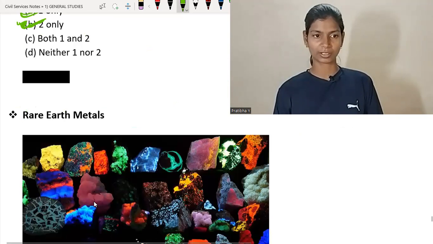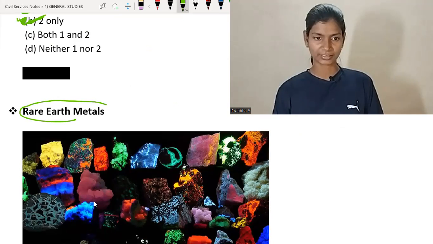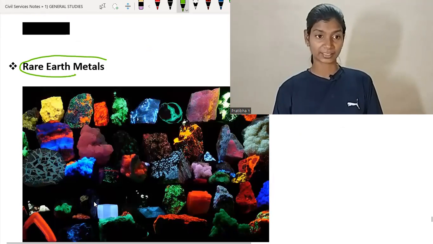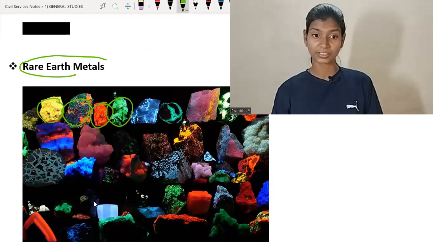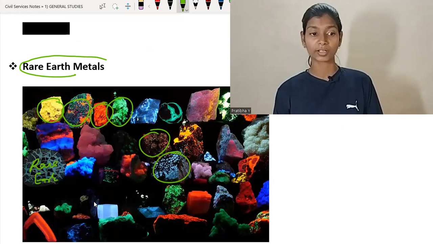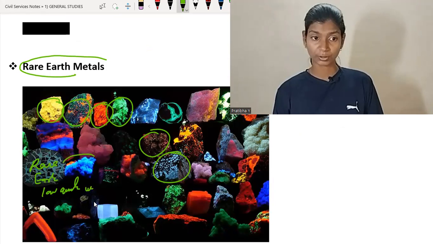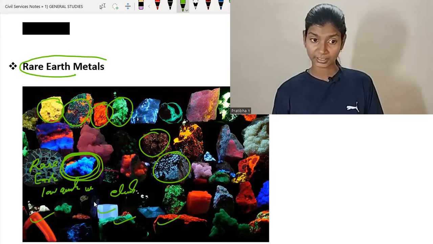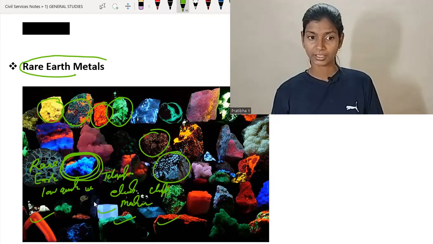Now move on to another question, about rare earth metals. In this picture, you can clearly see different types of metal, with different colors, shapes, sizes, chemical compositions, usages, and places where they are found. That is why they are rare earth metals: they are found in very low quantity within planet Earth, and they have a crucial role in manufacturing, in X-ray, and in other areas. They are very costly and significant in manufacturing electronic products, machines, telescopes, chips, and all other electronic items.